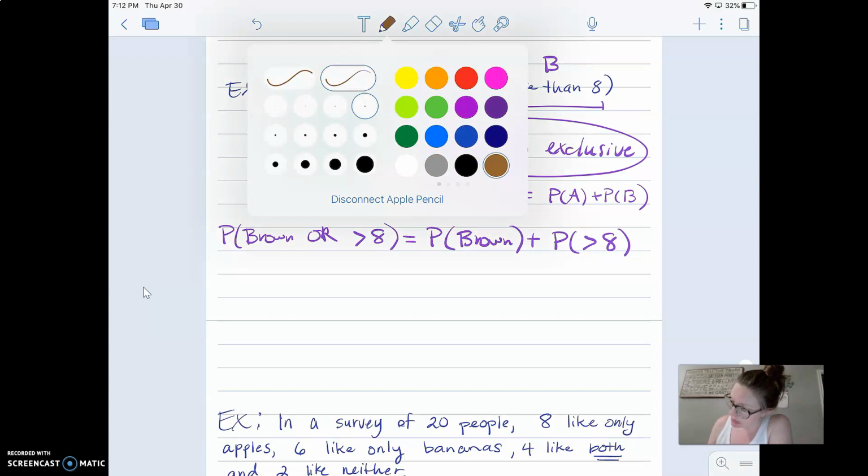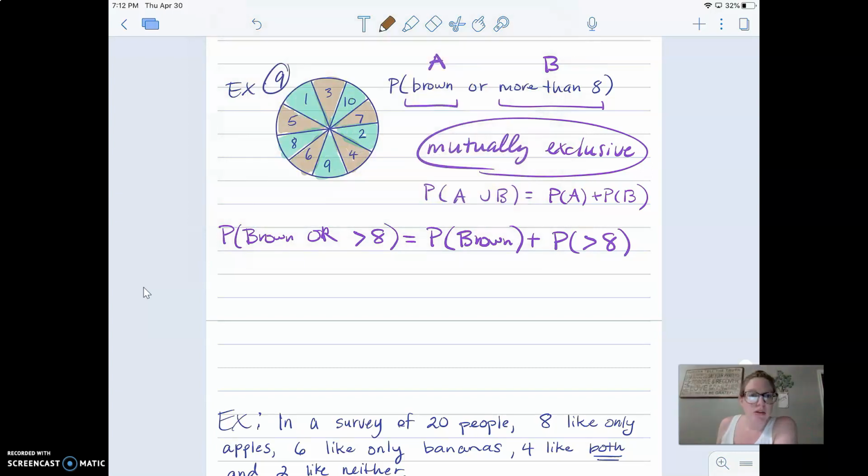So let's do the brown one first. Probability of spinning or landing on a brown looks like it's pretty even because there's 5 browns out of 10 options. Again, let's not simplify quite yet. Let's do the 8 in this color. So we want to count up how many options are there that are greater than 8.